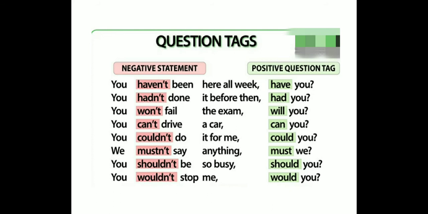Can you? You couldn't do it for me. Could you? You mustn't say anything. Must we? We mustn't say anything. Must we? You shouldn't be so busy. Should you? You wouldn't stop me. Would you? Okay, so these are negative statements changed into positive question tags.